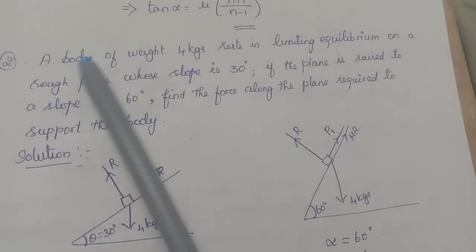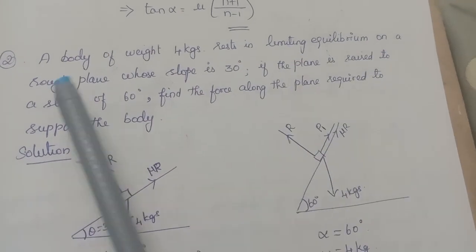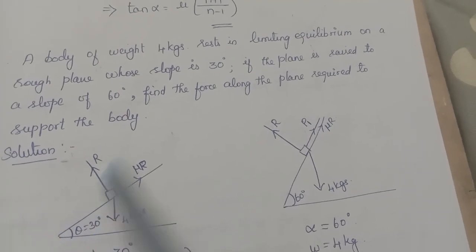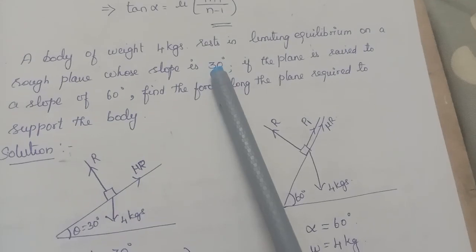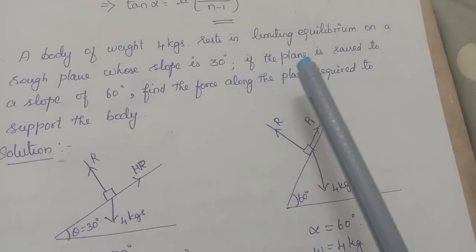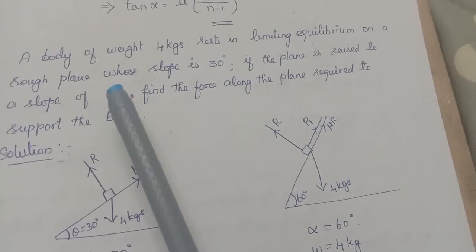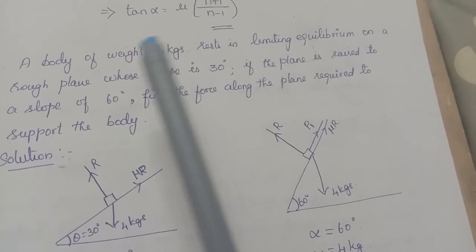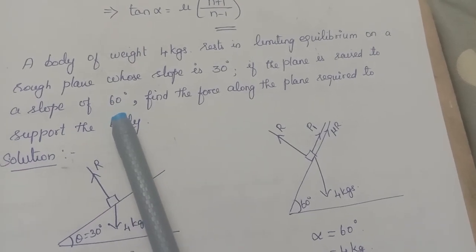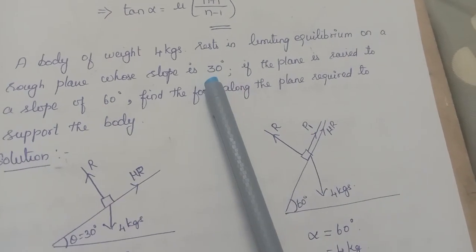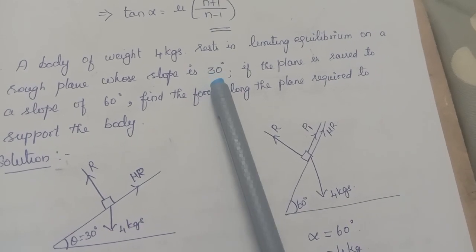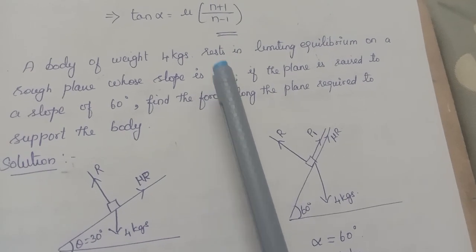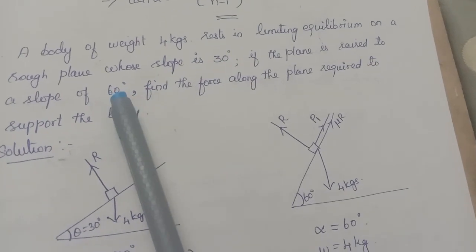The next problem. A body of weight 4 kg rests in limiting equilibrium on a rough plane whose slope is 30 degrees. So the 4 kg weight is there, theta equal to 30 degrees. Here no external force is there, so I have to take this angle as theta. If the plane is raised to a slope of 60 degrees... This is what I told you: in the first bookwork I have taken the angle as theta, and in the second bookwork I have taken the angle as alpha. The reason is that theta is the angle at which the plane should lie so that equilibrium is maintained. If that angle of the plane is disturbed, the body will start moving either upward or downward. That angle is taken to be alpha.